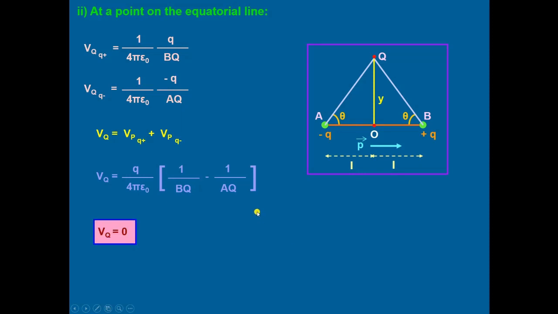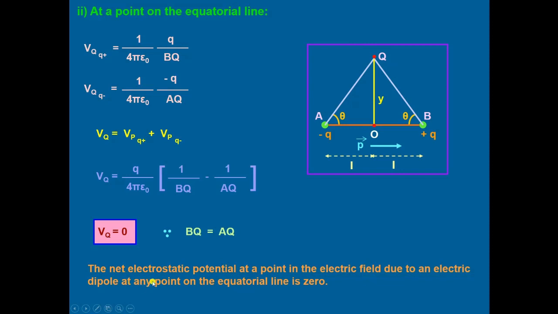This value will be equal to 0 because BQ and AQ are equal, both have the equal value. Then the resultant potential at Q because of the dipole will be equal to 0. The net electrostatic potential at a point in the electric field due to an electric dipole at any point on the equatorial line is 0.